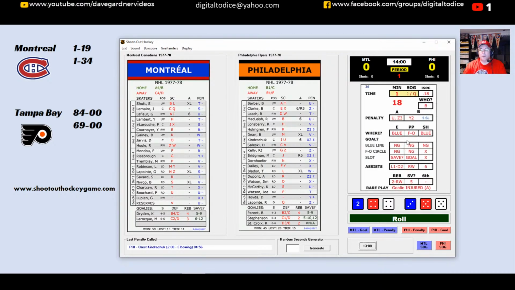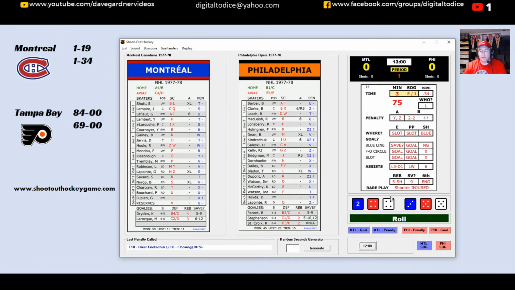So 1 minute off the clock. We're going to flip the card here. A 94, a shorthanded chance for the Flyers. And who's going to get this chance here? It's going to be W. So Leach, Reggie Leach, my buddy Reggie Leach. Now I'm looking right here, top right corner under shorthanded blue line. I only flip one card for shorthanded because it's only going to be one result anyway. So Reggie Leach, shorthanded bid, then he's turned aside by Ken Dryden. Nice save by the Montreal goalie. Up and we play on.